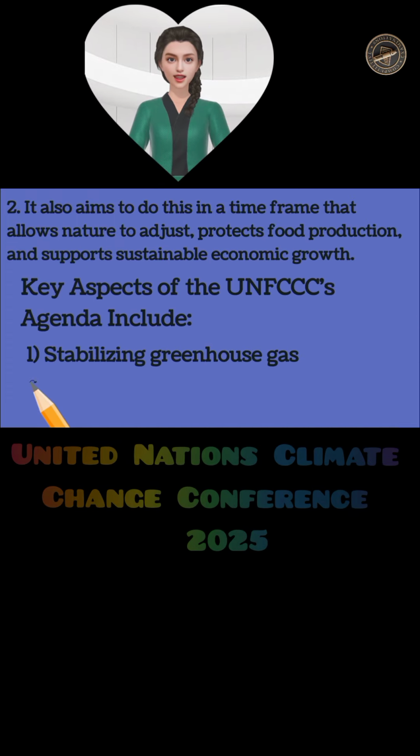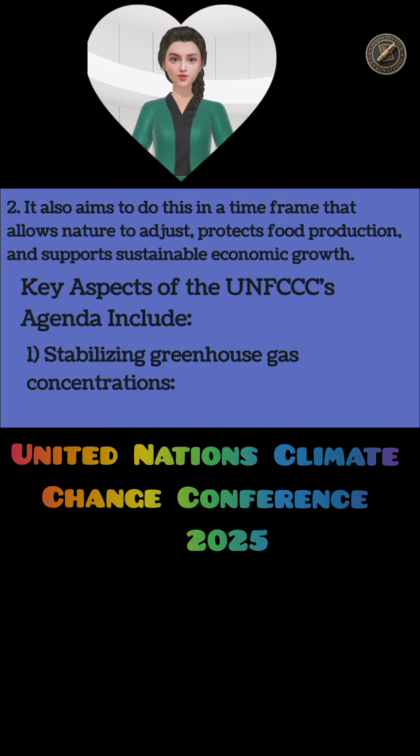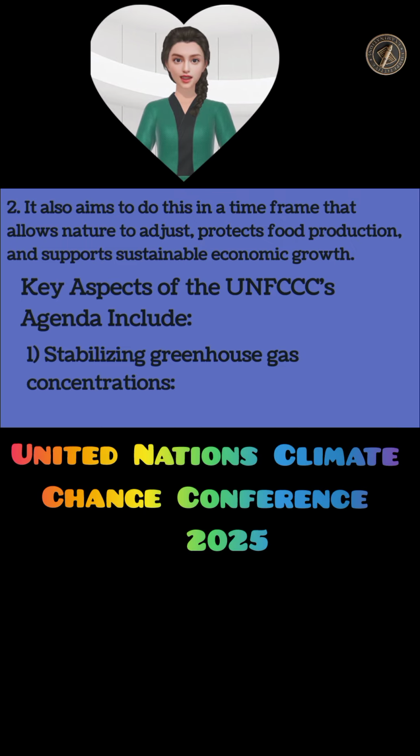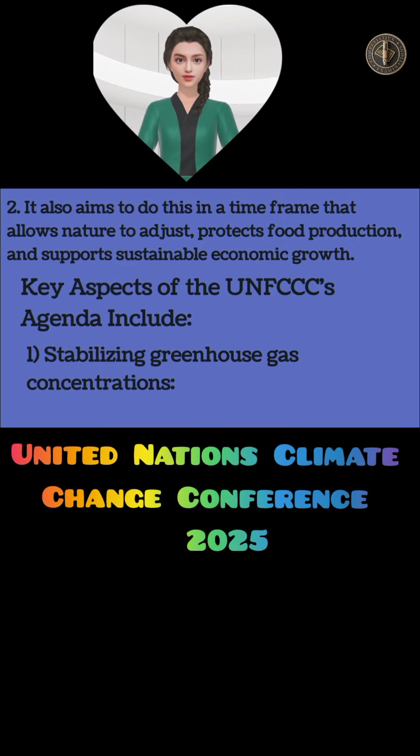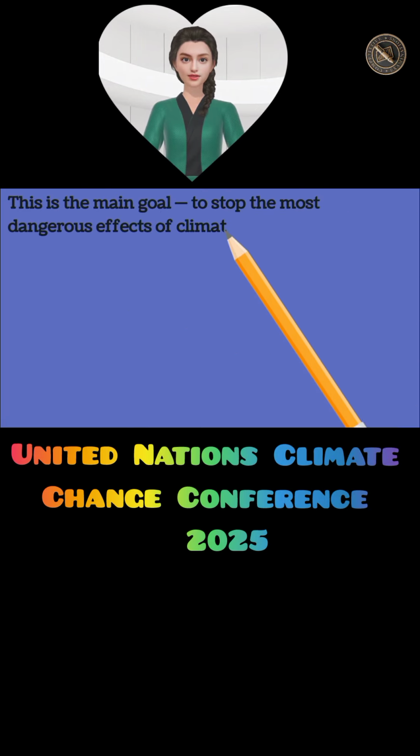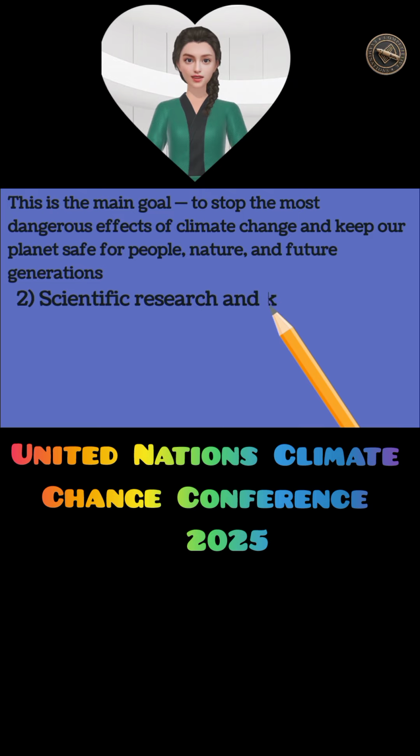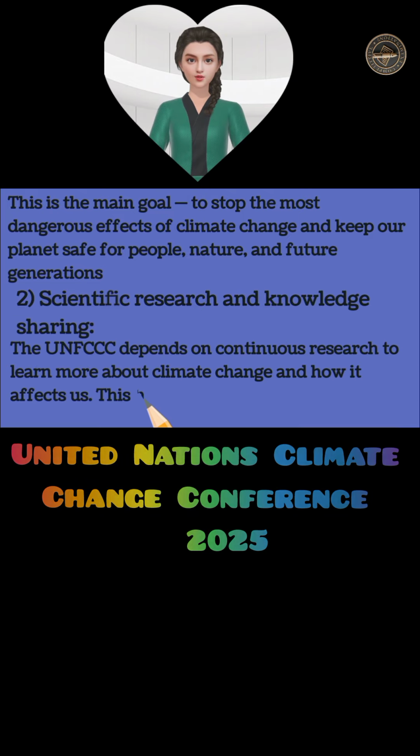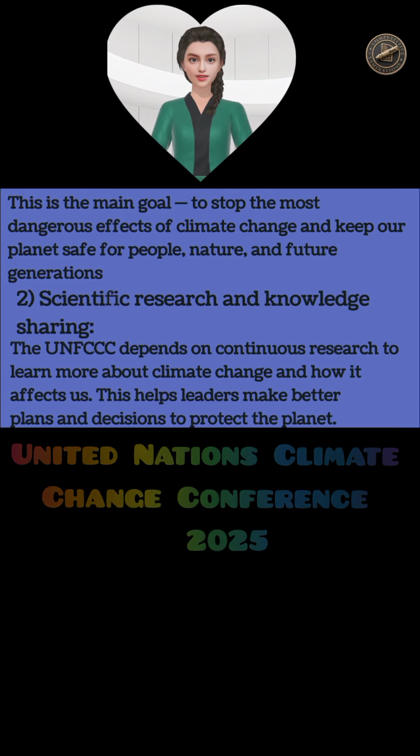Objective of UNCC. 1. The main goal of the convention is to control greenhouse gas levels so that they do not cause harmful human-made effects on the climate. 2. It also aims to do this in a time frame that allows nature to adjust, protects food production, and supports sustainable economic growth.